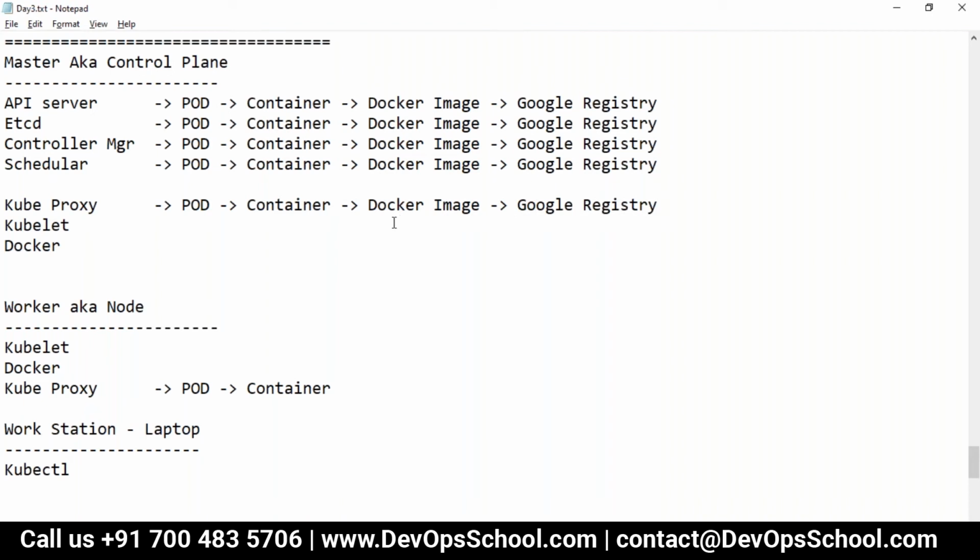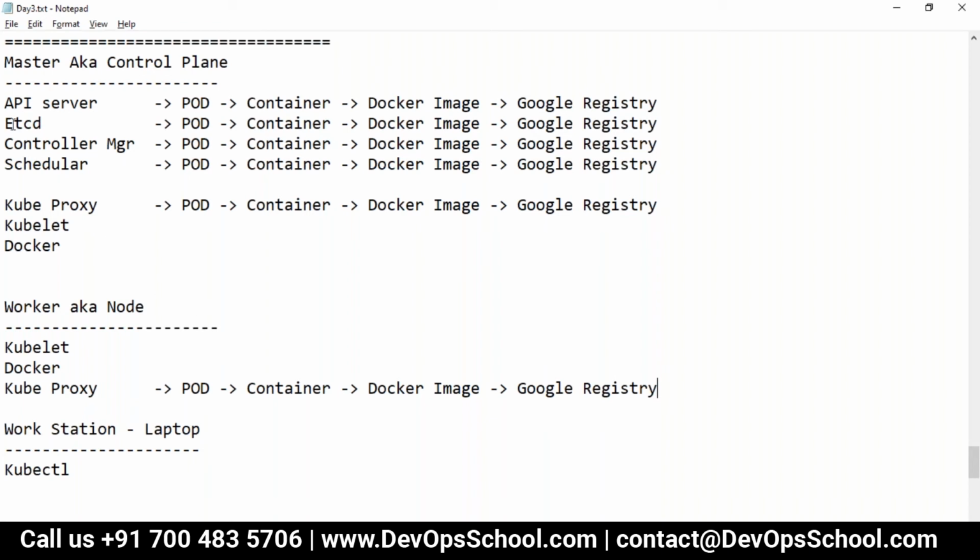Because Kubernetes is a Google project. So since the inception of this project, they were managing the Google registry only. Okay. So this is your real architecture. All of you are clear on this?